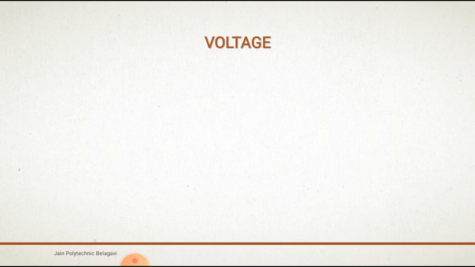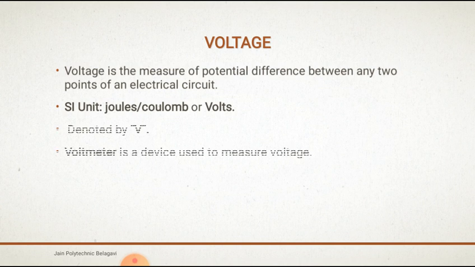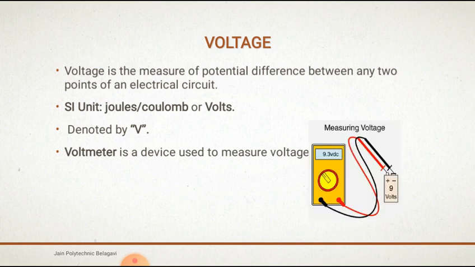First we'll study what is meant by voltage. Voltage is the measure of potential difference between any 2 points of an electrical circuit. SI unit is joules per coulomb or volts. It is denoted by capital V. Voltmeter is a device used to measure a voltage. The diagram shows the measuring of voltage.